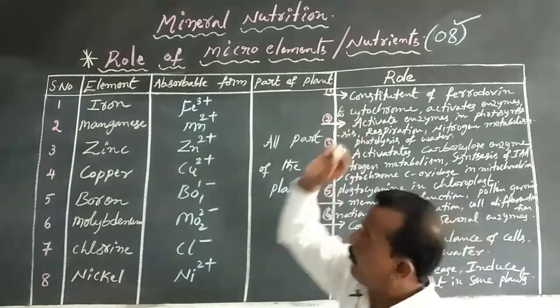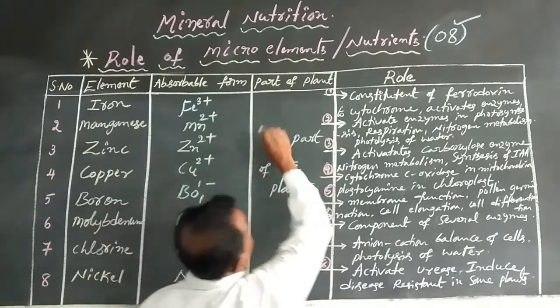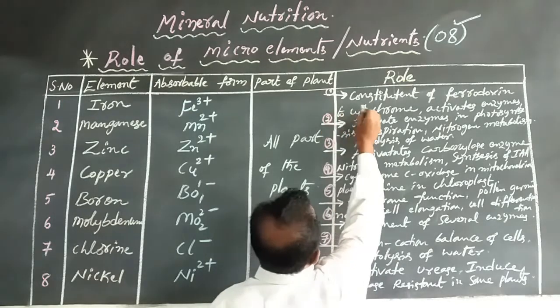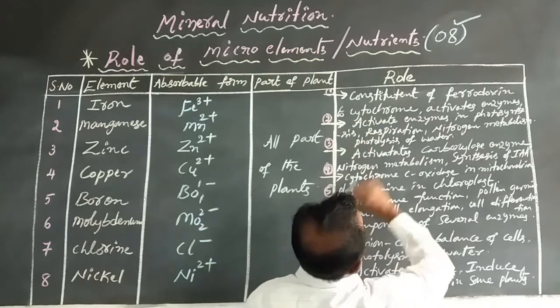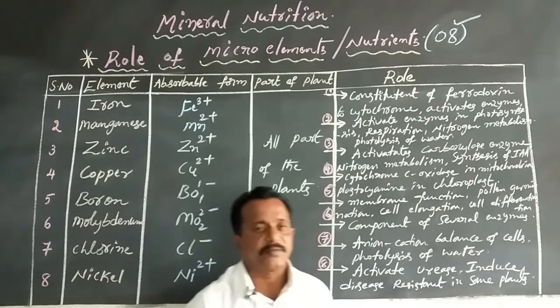What is the role of iron? Dear students, iron is a constituent of ferredoxin and cytochrome and activates enzymes.